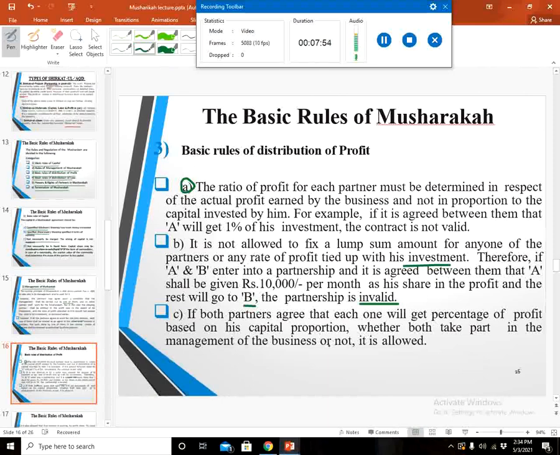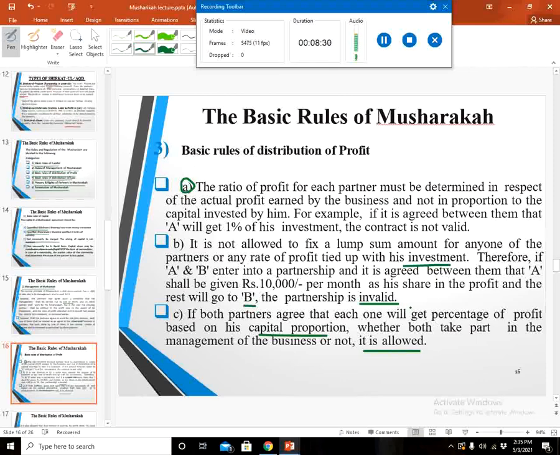If both partners agree that each one will get a percentage of profit based on his capital proportion, whether both take part in the management of the business or not, it is allowed. Yes, they can decide about the profit.